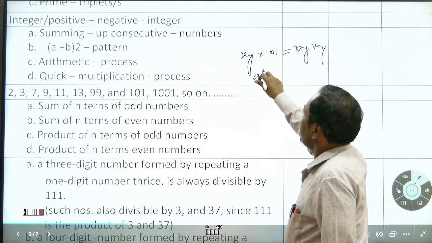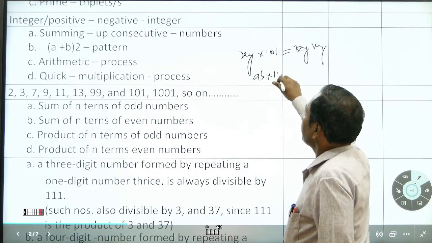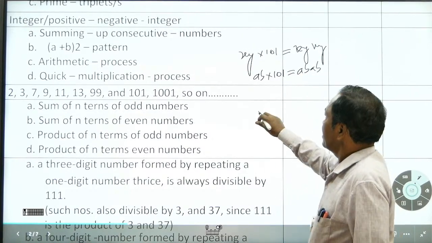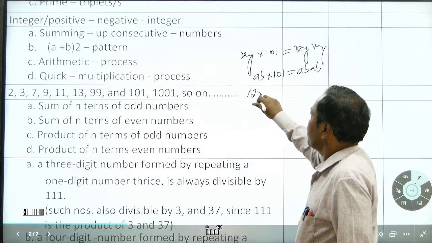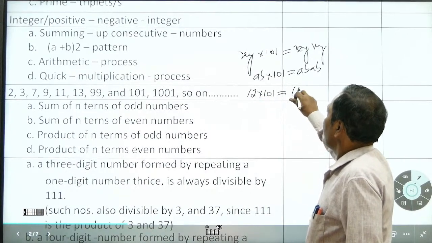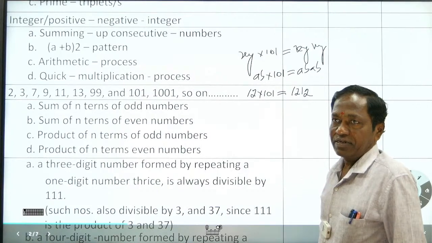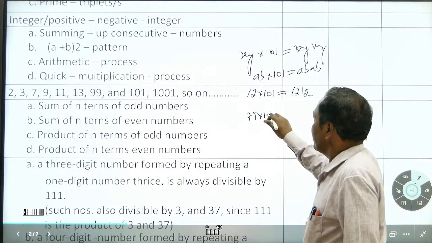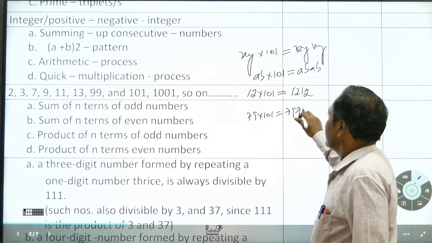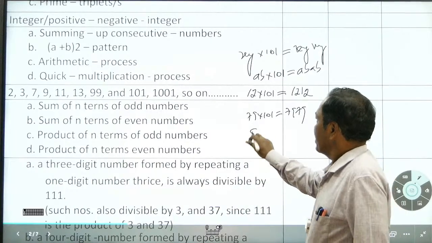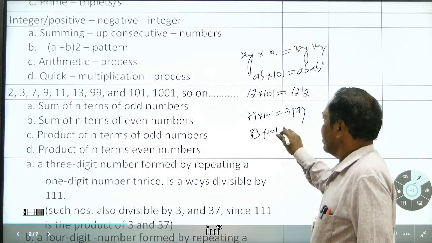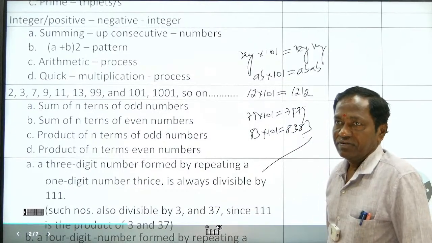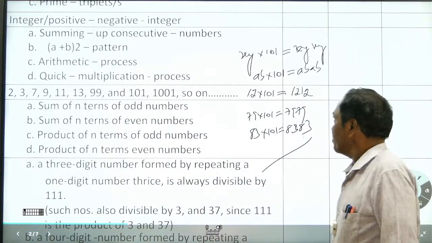So, AB is a 2-digit number multiplied by 101, giving AB and AB. For example, 12 into 101 gives 12 and 12 as the answer. And 79 multiplied by 101 gives 79 and 79. 83 into 101 gives 83 and 83. The same way it will continue.